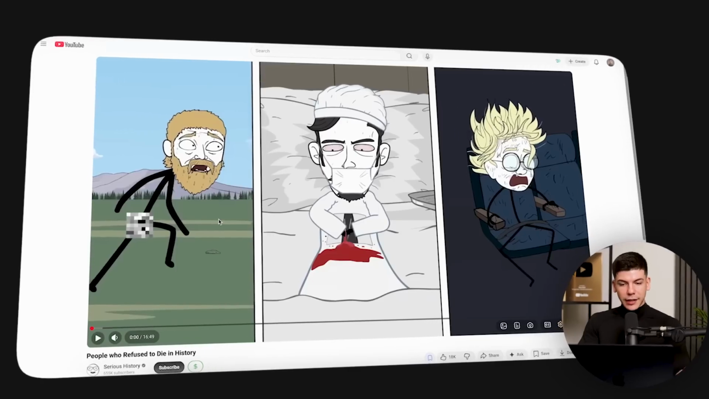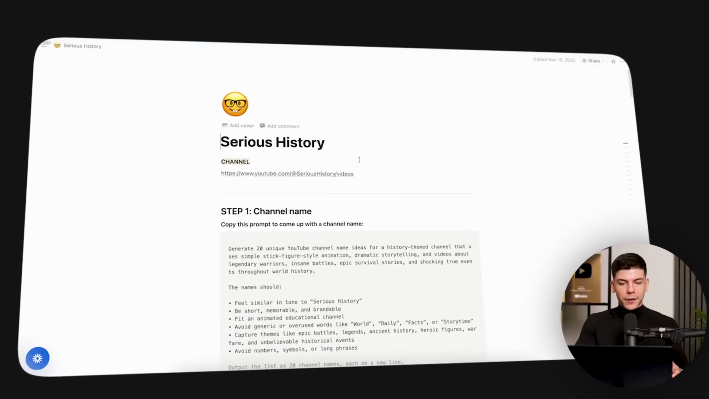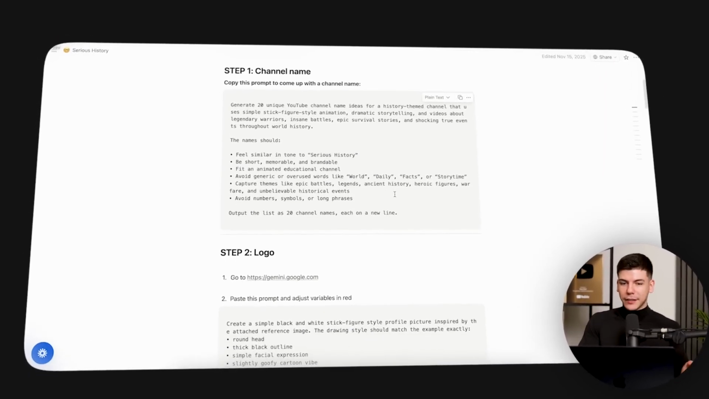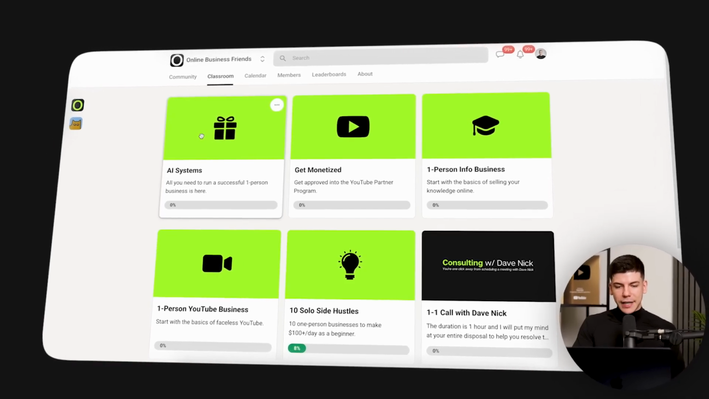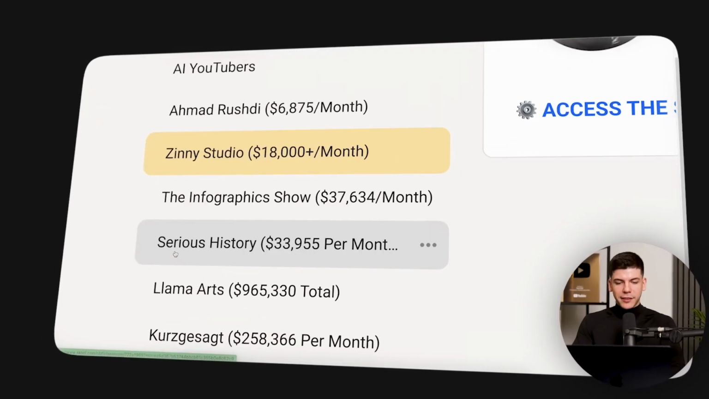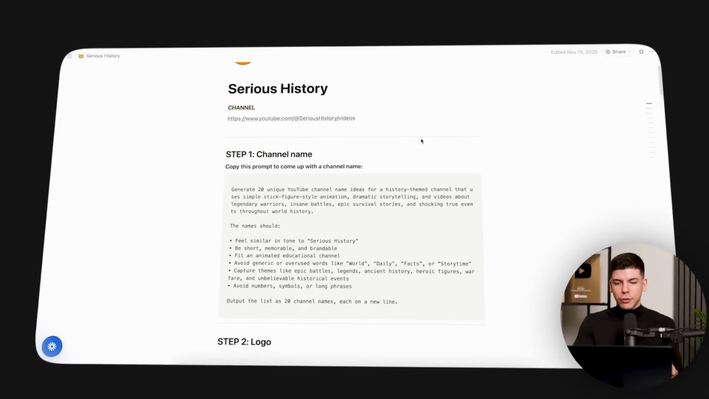It looks something like this, but what I've done is I've developed the prompts that allow you to copy that style. You'll again find that in my free community when you go to the classroom and you go to AI systems right here. There's going to be Serious History, and you'll just click access the system here and it will open up the Notion template.